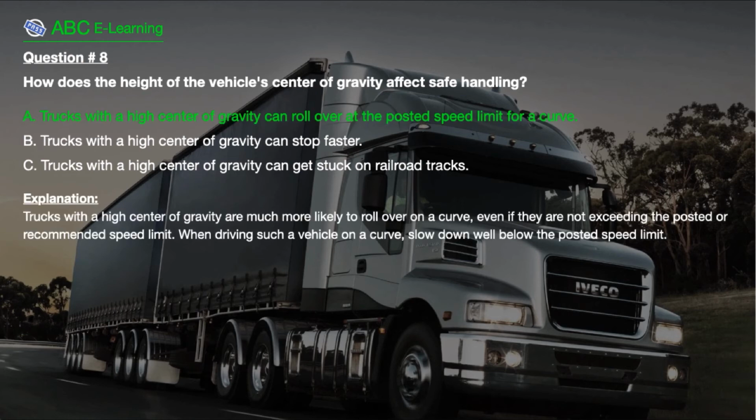The correct answer is here. A. Trucks with a high center of gravity can roll over at the posted speed limit for a curve. Explanation. Trucks with a high center of gravity are much more likely to roll over on a curve, even if they are not exceeding the posted or recommended speed limit. When driving such a vehicle on a curve, slow down well below the posted speed limit.